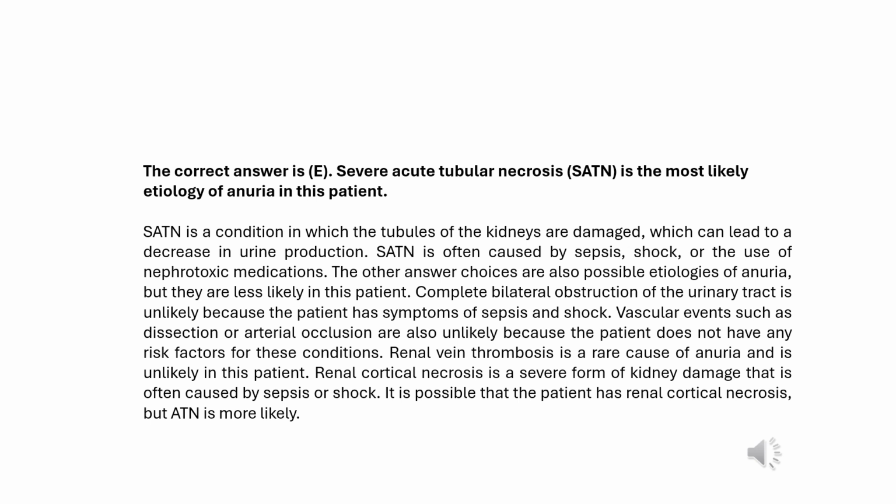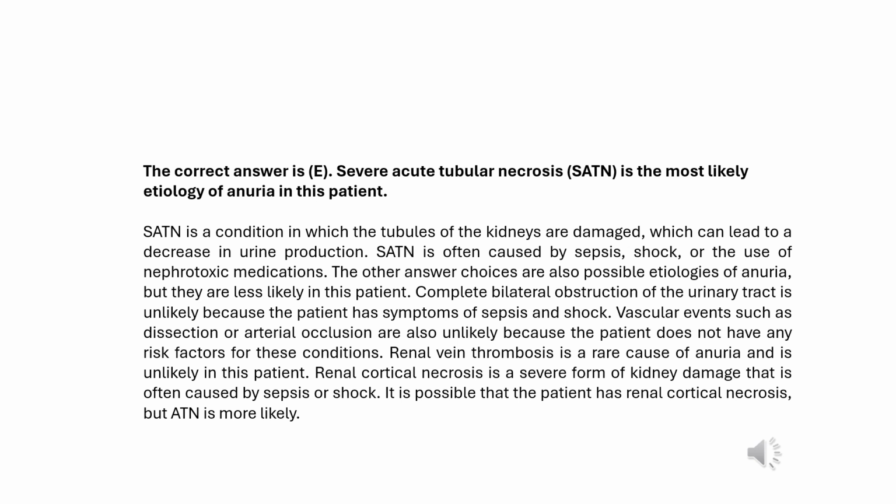E. Severe acute tubular necrosis. This is a common cause of acute kidney injury and can lead to anuria. It's often caused by severe illness or infection, which could fit with our patient's symptoms of fever, cough, and shortness of breath. Conclusion, based on the patient's symptoms and the typical presentations of the conditions listed.